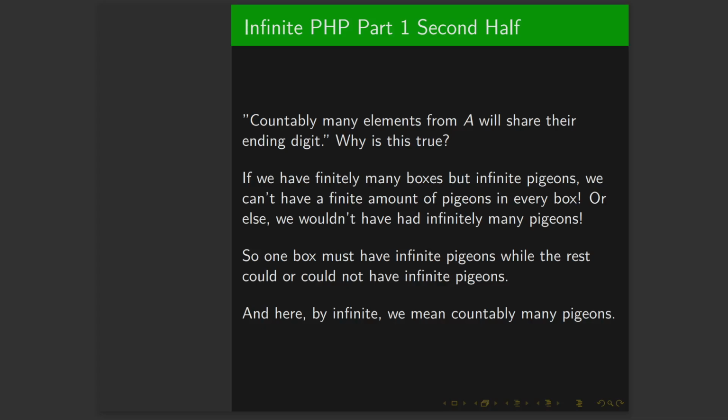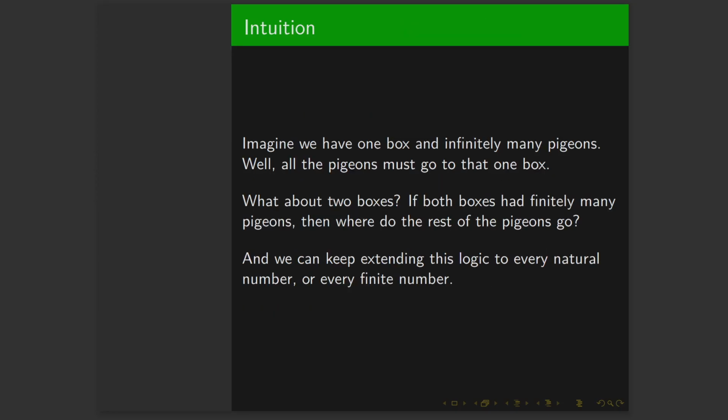And you might be like, wait, what? How does this make sense? Well, think about it. If we have finitely many boxes, in this case we have 10, but infinitely many pigeons, we just can't put a finite amount of pigeons in every single box. Then you can't have an infinite amount of pigeons. So one box must have infinite pigeons, and then every other box, it doesn't really matter what happens to them. We're thinking about the worst case. One box must have infinite pigeons. And here by infinite, we mean countably many. And this should make sense.